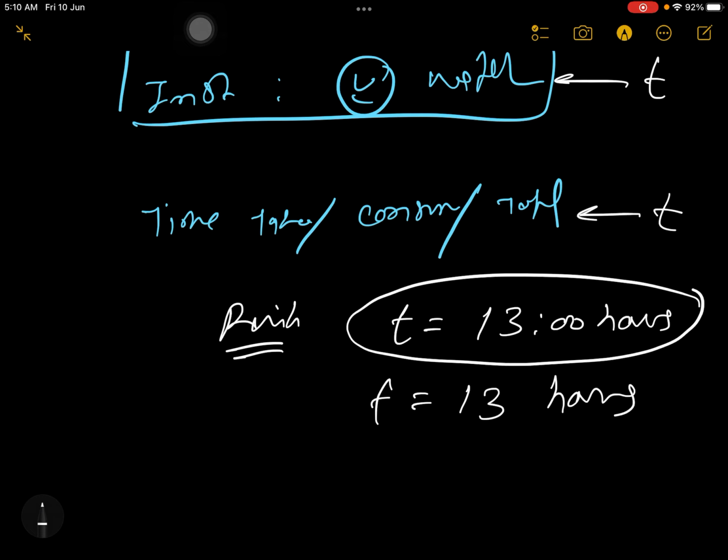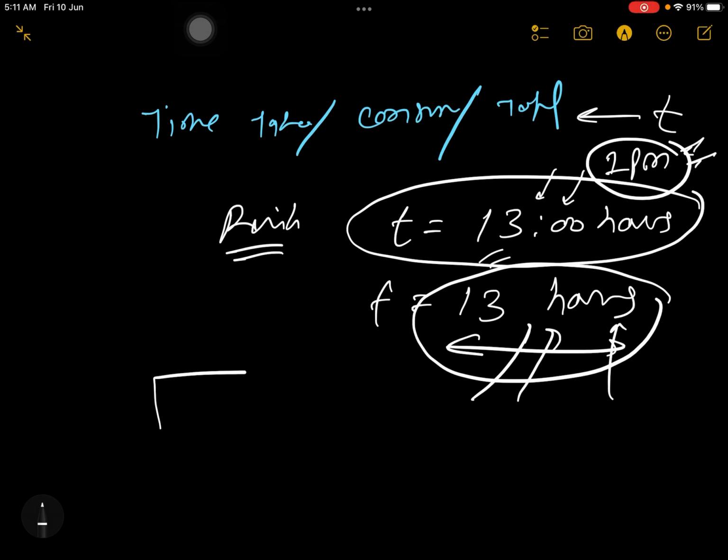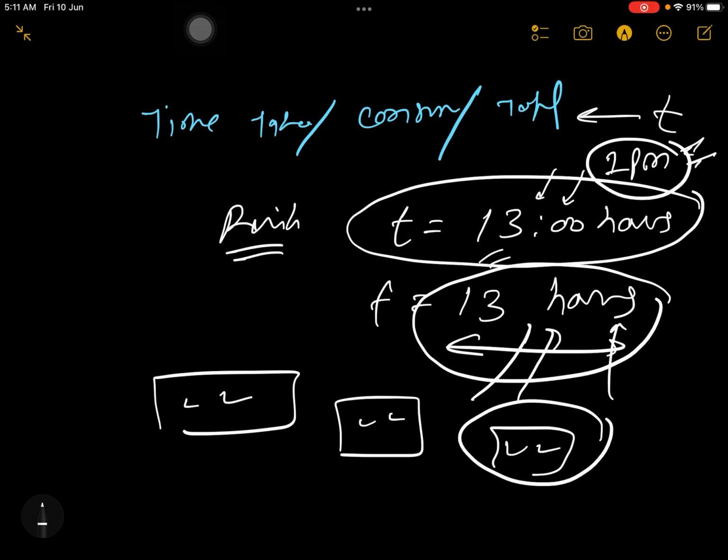This time is instantaneous time. It means you are booking your ticket at, see, 13 means how much? 1, correct? Because till 12 you have 12, after that 1. It means you are booking your ticket at 1 p.m. So 1 p.m. is instantaneous time. But 13 hours means you have done something and you have taken 13 hours to do something. Maybe you are sleeping for 13 hours. Maybe you are traveling for 13 hours. Maybe you are eating for 13 hours. But who eats for 13 hours? Mention your friend if they are eating for 13 hours, okay, or 13 times in a day, or very foodie kind of friends. I hope it's very clear.